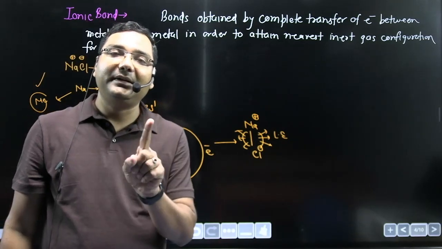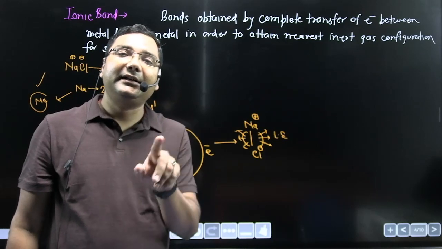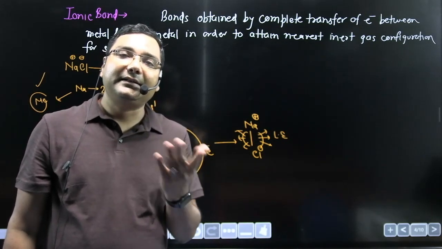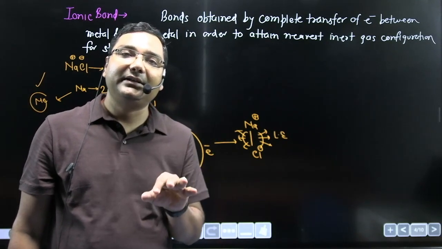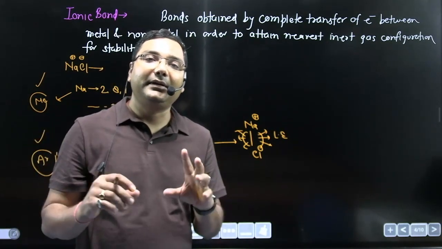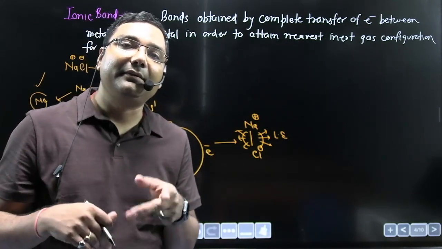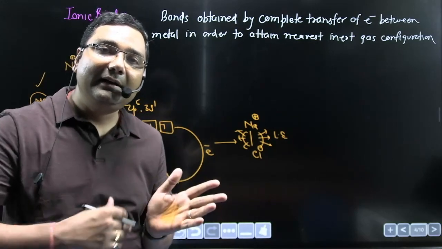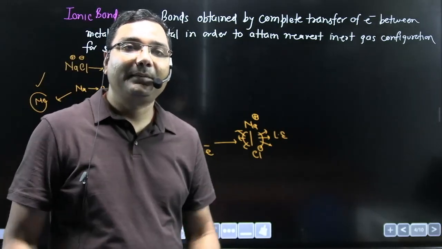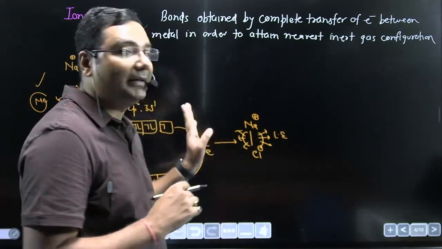So for the formation of an ionic bond, metal donates its electron and non-metal accepts it. Metal becomes positively charged, non-metal negatively charged. The higher the energy released, the more stabilized the compound becomes. So ionic bond is formed by the complete transfer of electron between metal and non-metal.